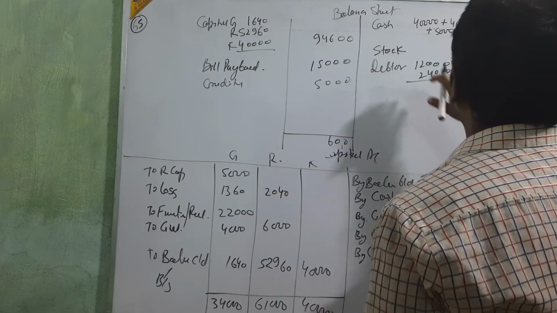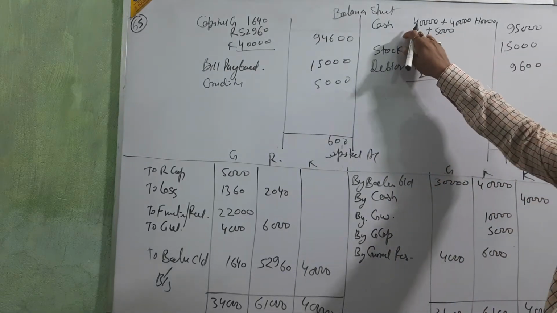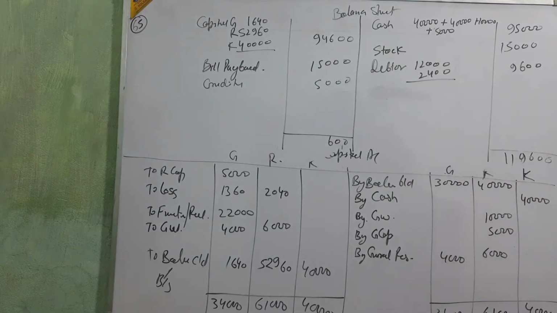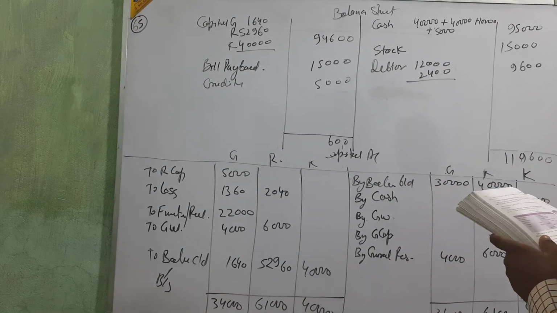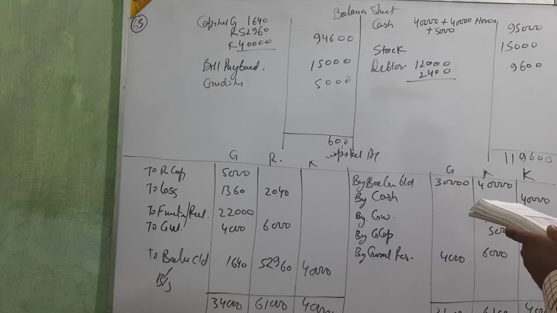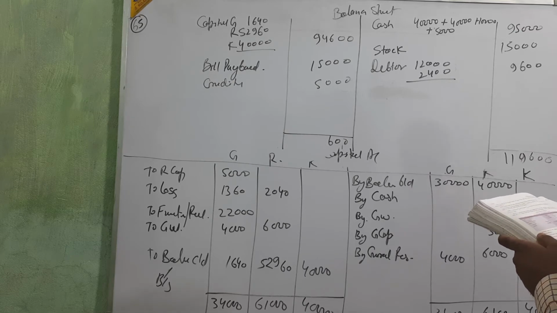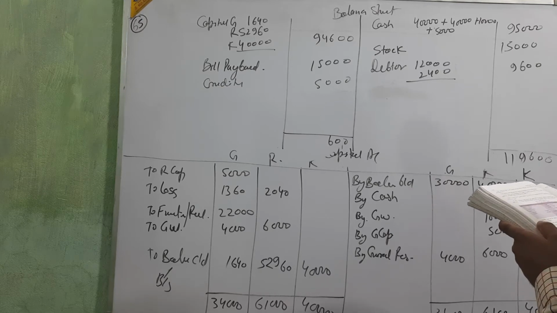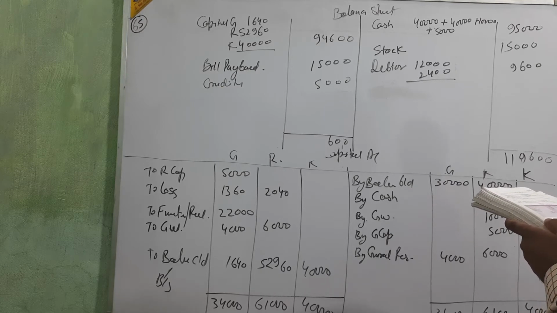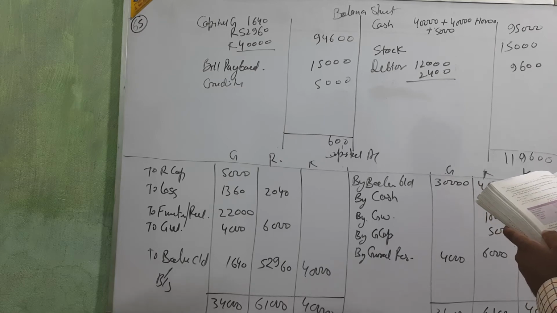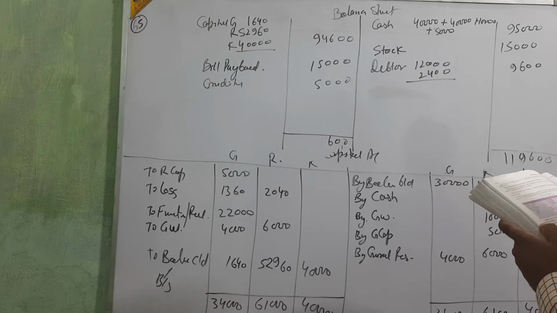Yes. It means 40,000 cash not given? It's given. Cash in hand 40,000. Stock 15,000, furniture, goodwill finished.